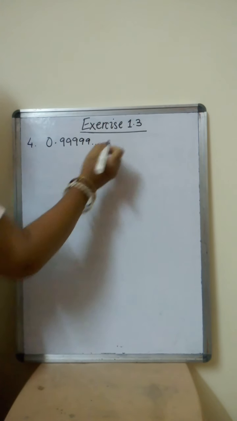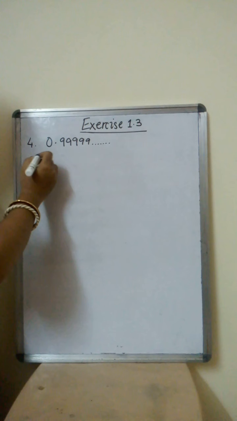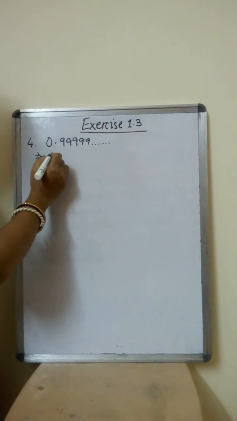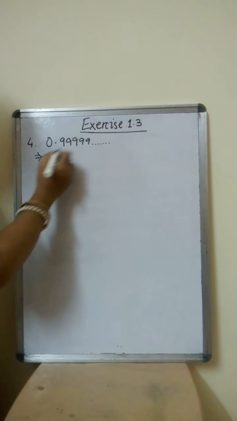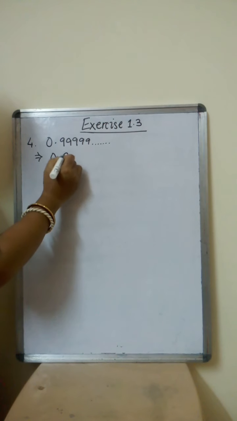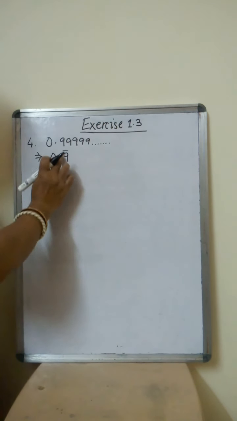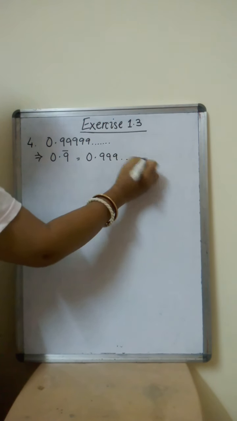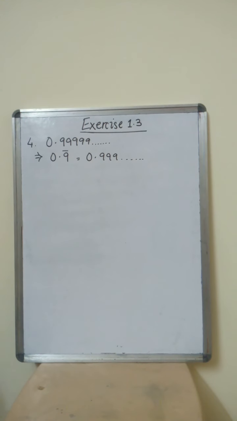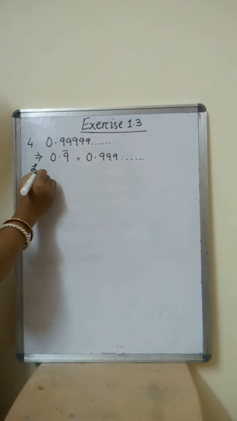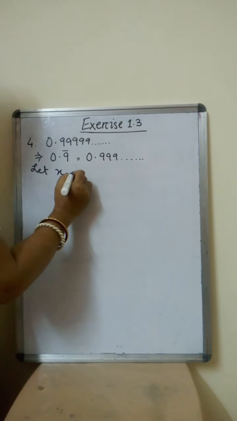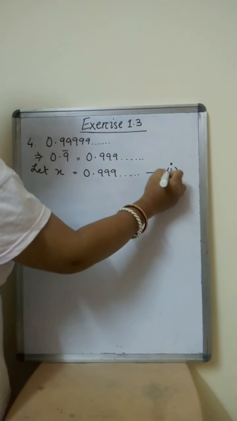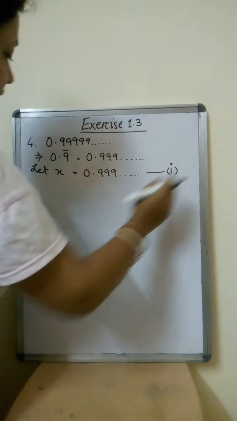0.99999 dot, right? Now in question number 3 we have done bars, right? So now we will change it into bars. So 0.9999 means we can also write this as 0.9 bar, right? That means this 9 continues, right? So which is equal to 0.999 continued, right? So now let x is equal to 0.999 dot, equation 1. This dot means it is continuity.